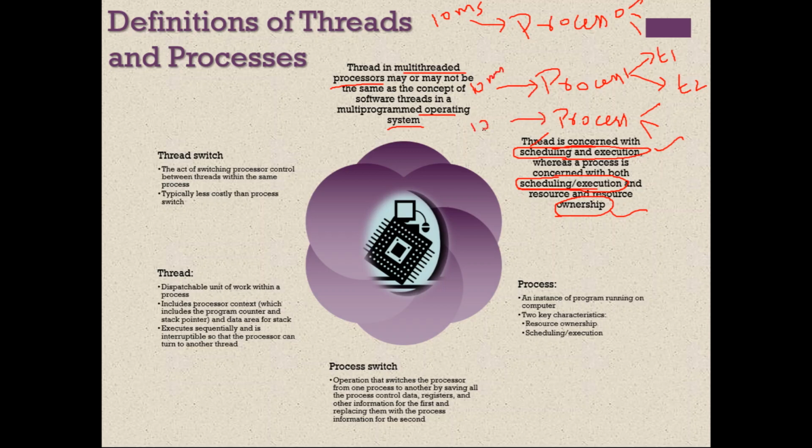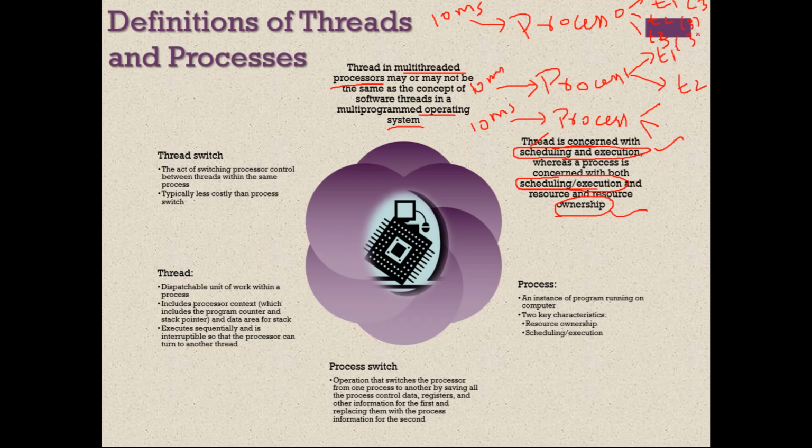Now when process 0 is executing for its first 10 milliseconds, say there are 3 threads, thread 1, thread 2 and thread 3. Then process 0 may divide the time, like 3 milliseconds for thread 1, 3 milliseconds for thread 2, 3 milliseconds for thread 3, because it has only 10 milliseconds.